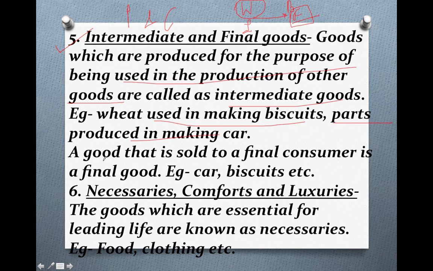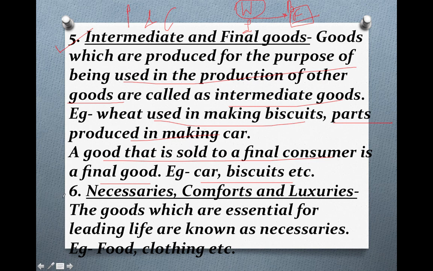And for the final goods, a good that is sold to a final consumer is a final good. So the products which the consumer buys can be termed as a final good. For example, car, biscuits, which are properly made by using intermediate goods. So I hope the meaning is very much clear to you. It's very easy, it's not that difficult.